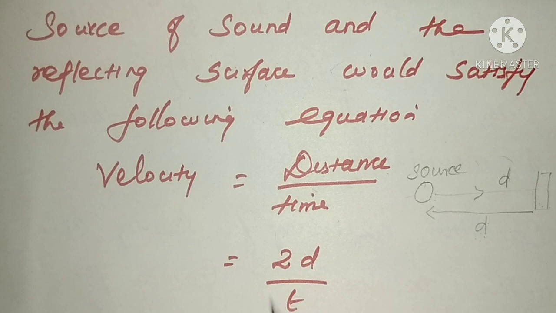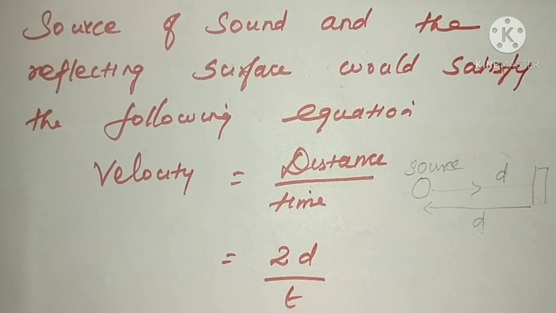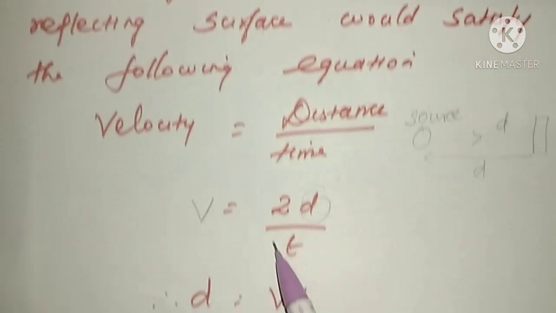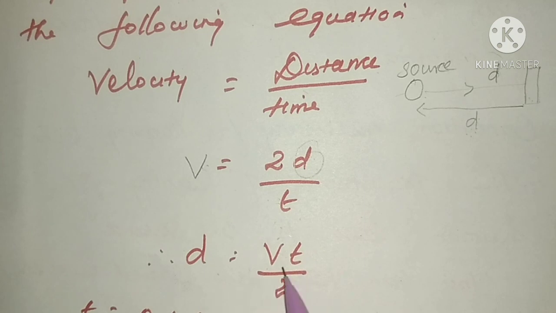Okay, so 2D divided by T, where T is the time. So from this we can calculate how much distance is required for the echo. How will you calculate? D is equal to, here what is there? V, isn't it? Velocity. So take this T here. So D = Vt divided by 2. Next step, distance is equal to velocity into time divided by 2.